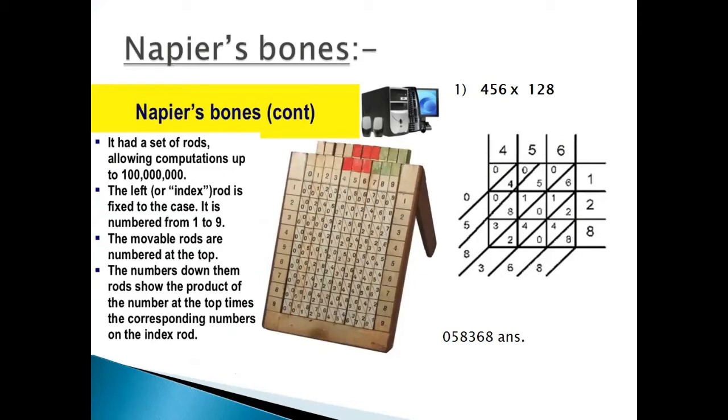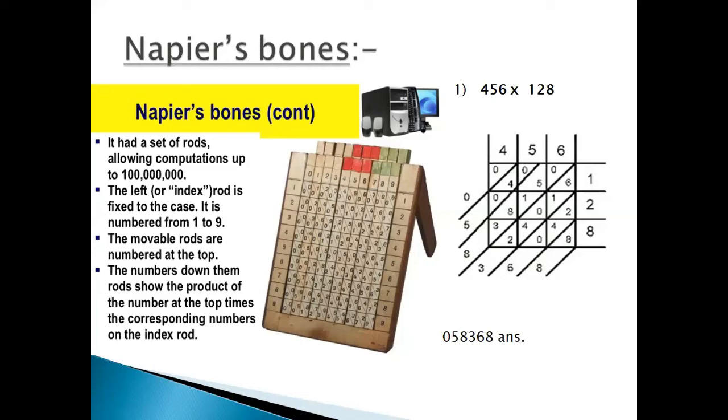He also created a device known as Napier's bones, designed in 1612. It was made up of rods or strips with numbers marked on them. It was used for addition, subtraction, multiplication, and division.